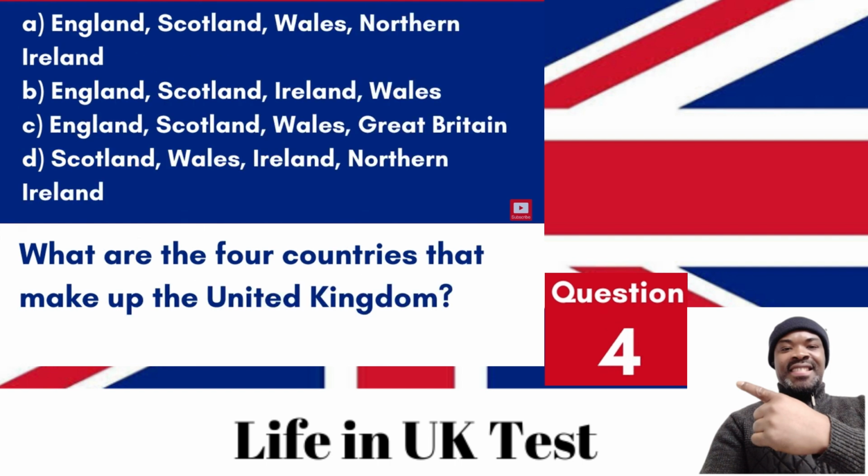Question 4. What are the 4 countries that make up the United Kingdom? A. England, Scotland, Wales, Northern Ireland. B. England, Scotland, Ireland, Wales. C. England, Scotland, Wales, Great Britain. D. Scotland, Wales, Ireland, Northern Ireland. Answer: A. England, Scotland, Wales, Northern Ireland. These are the 4 countries that constitute the United Kingdom.